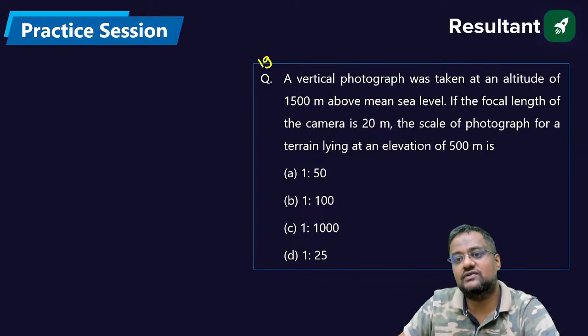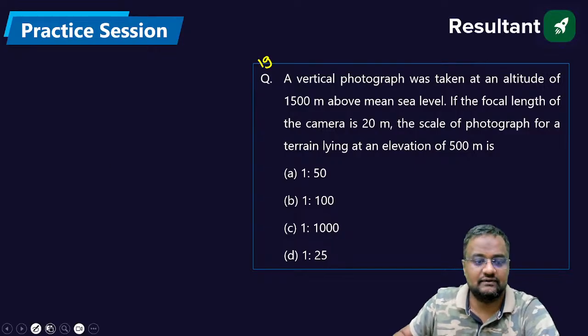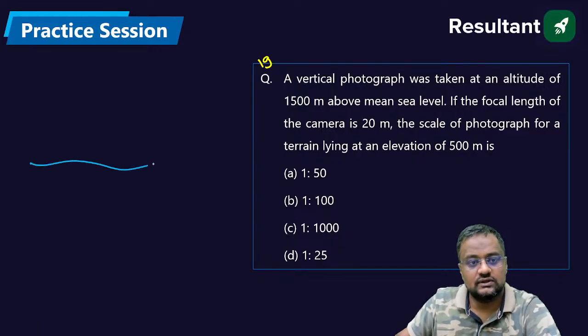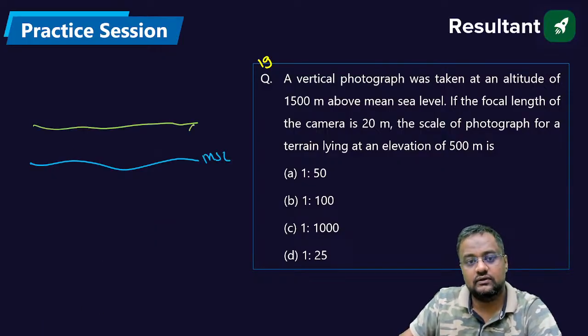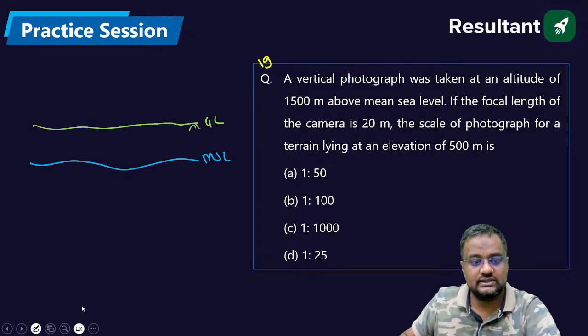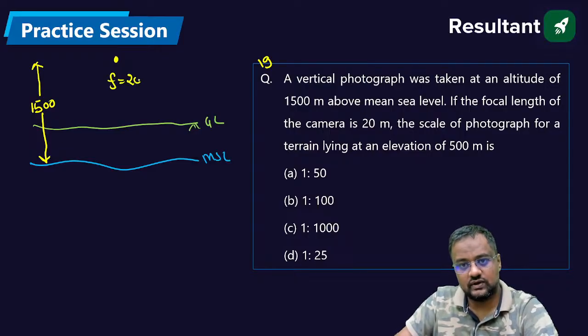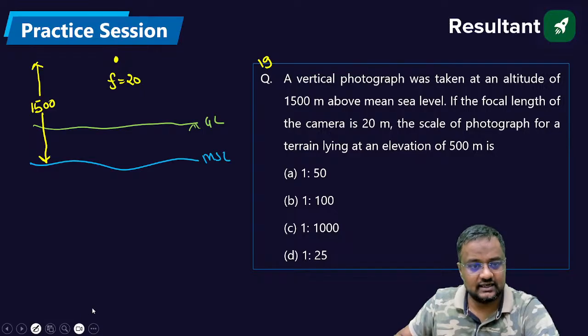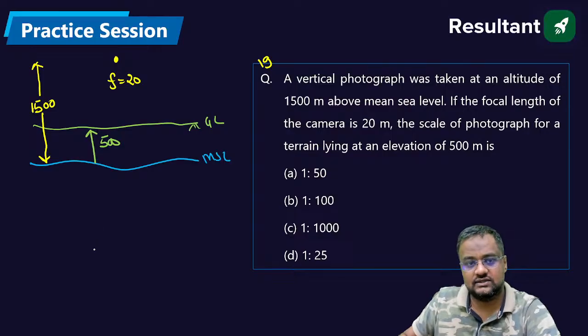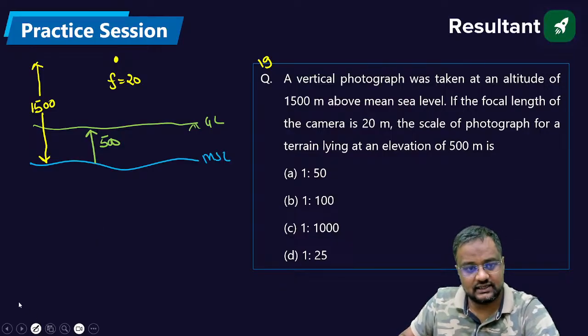19th. A vertical photograph was taken at an altitude of 1500 meter above sea level. Suppose this is the mean sea level. Suppose somewhere here is the ground and the photo is taken from somewhere here. So altitude means the height from the sea level. This is 1500. Focal length is 20. And this terrain has an elevation of 500 meter. So what is the scale? What is the scale, guys? Come on.